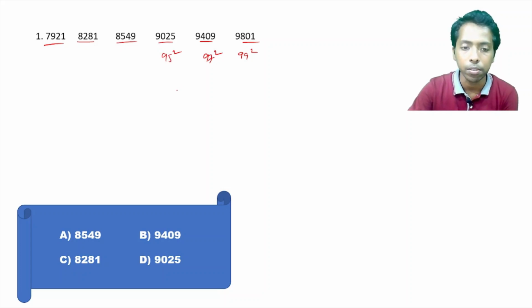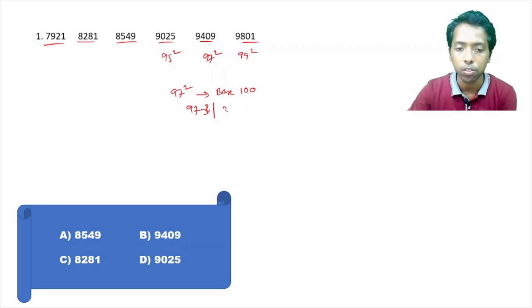Now see, 97 square, I will do it again here so that whoever cannot remember it can understand it here. That 100 is a base number, so 3 less than 100, that is 97, minus 3 from 100. This is the first part, and the second part, the difference square, that is 3 square. Now 9, 4, this is 9, but the number of zeros present in the base number should be equal to the number of digits in this box, right?